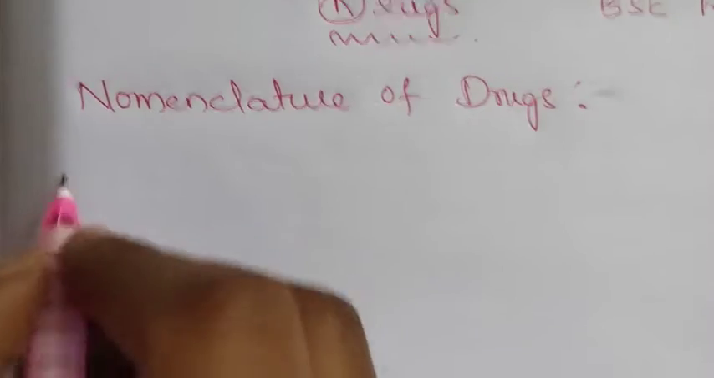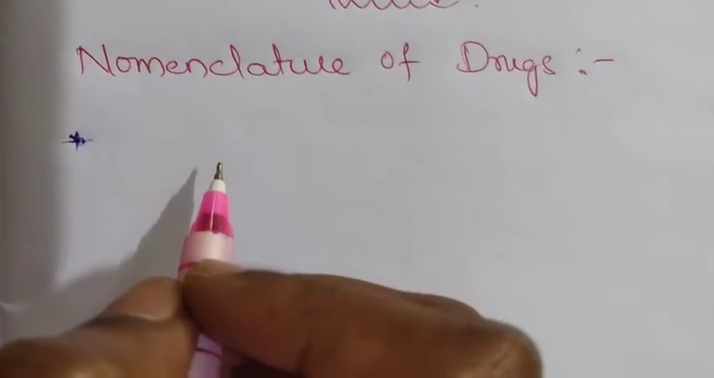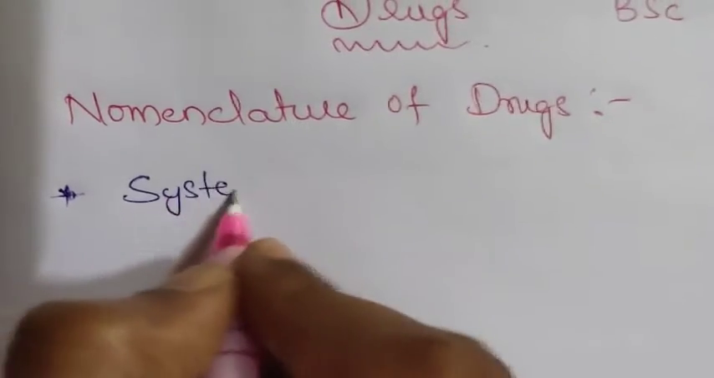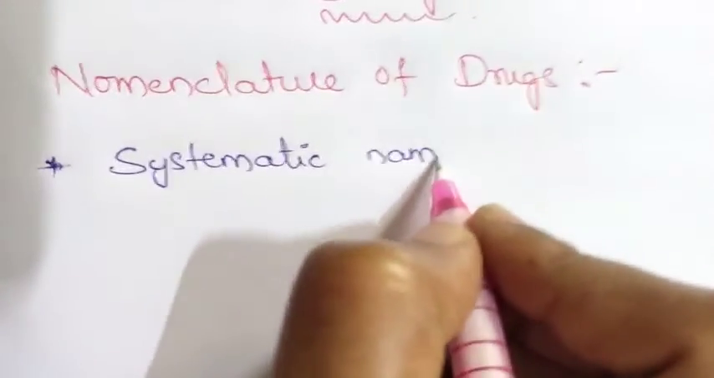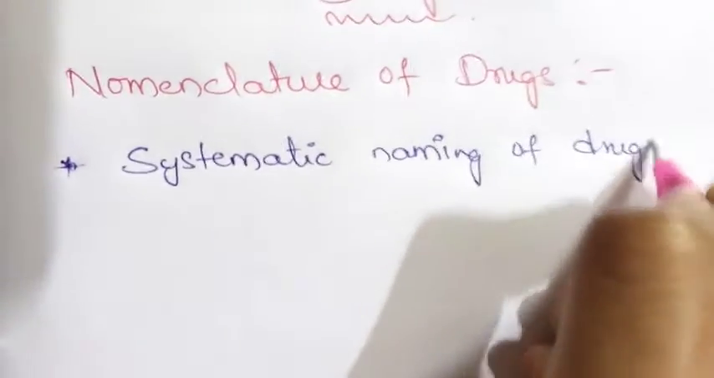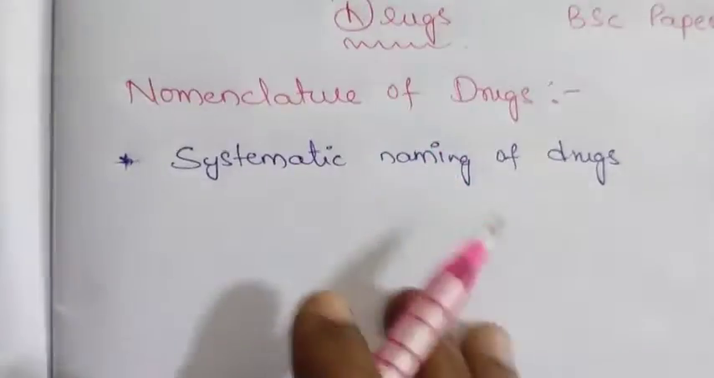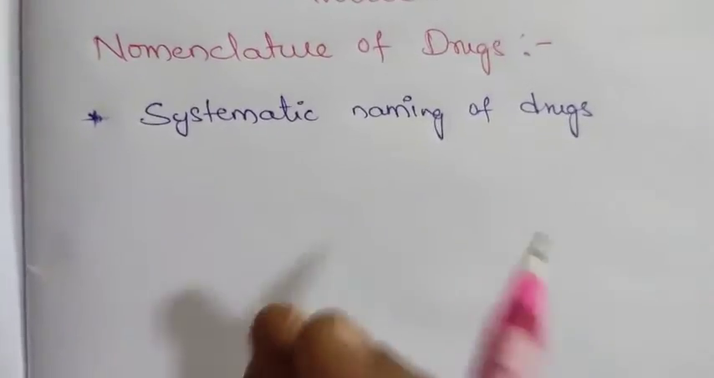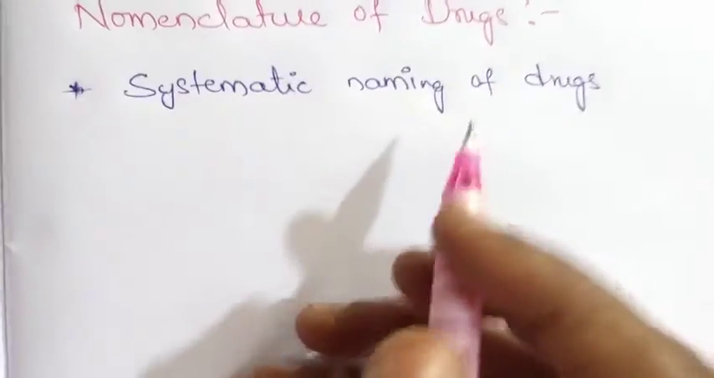Here, the systematic naming of drugs is the drug nomenclature. In this one, we have three types of names. Means in the majority of the cases, drugs have three types of names.